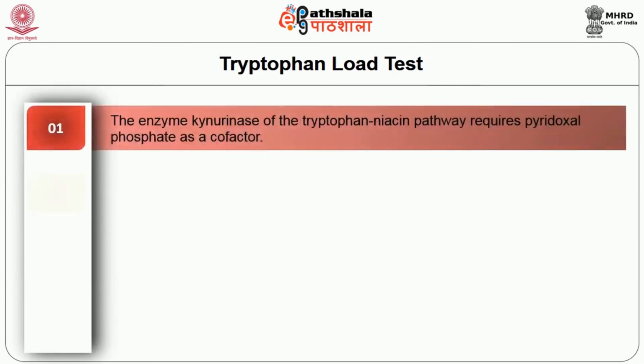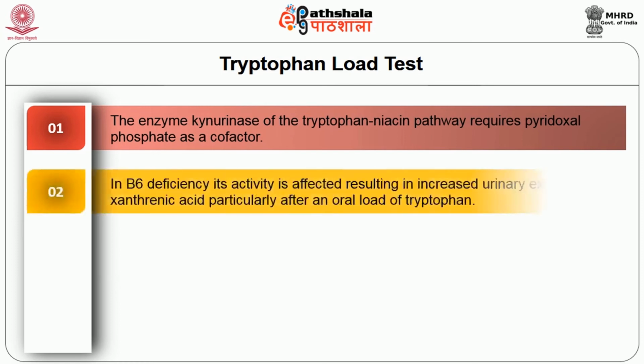Tryptophan load test. The enzyme kynureninase of the tryptophan niacin pathway requires pyridoxal phosphate as a cofactor. In B6 deficiency, its activity is affected, resulting in increased urinary excretion of xanthurenic acid, particularly after an oral load of tryptophan.